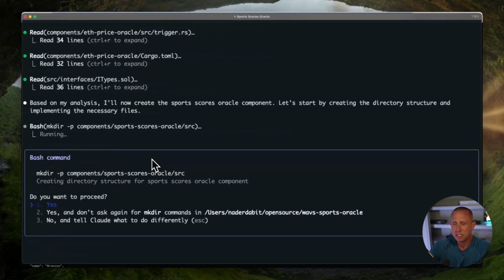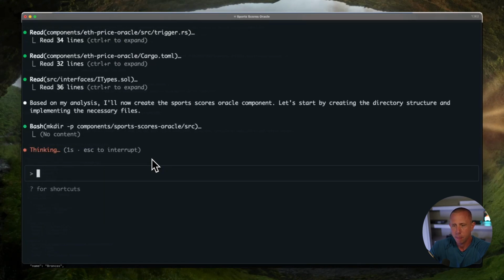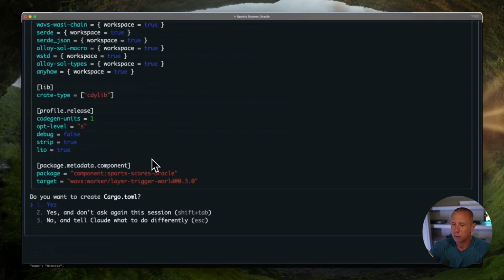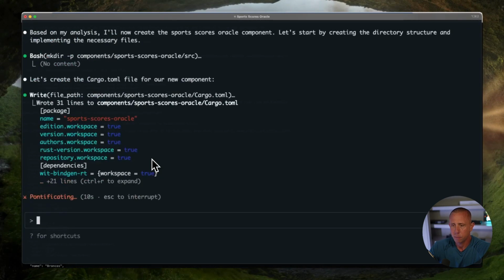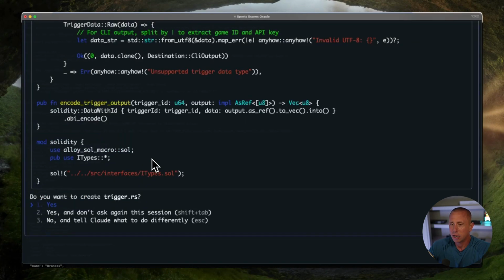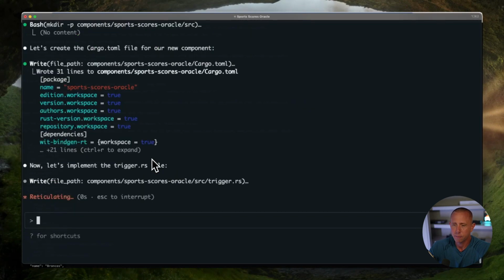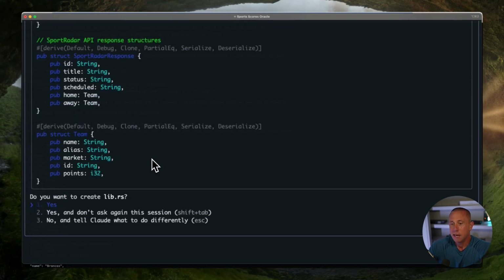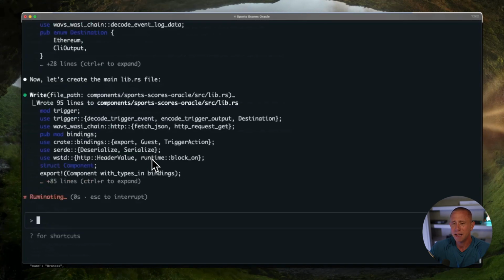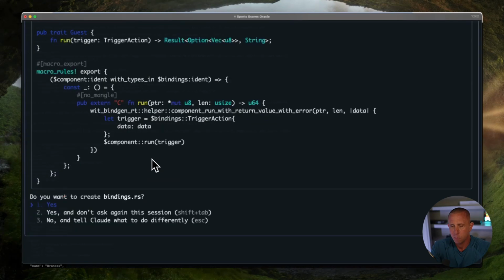All right, so first it's going to ask to create the folder. We're going to say yes. Next, it's going to create cargo.toml. Next, it's going to create trigger.rs. Next, it's going to create our sports oracle version of lib.rs. Now, this is the main logic of our new component, so we're definitely going to dive into that and check it out in just a moment.